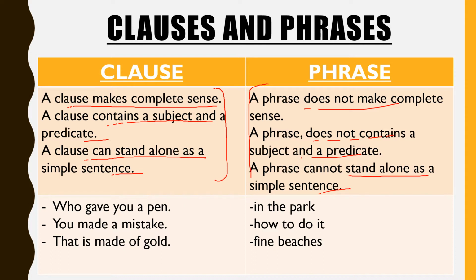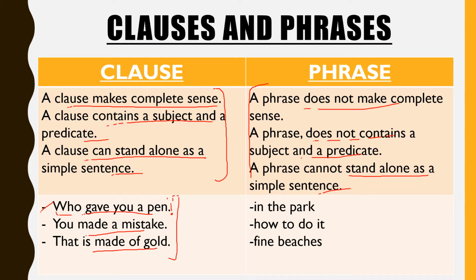Let us see examples now. See here, first example, who gave you a pen? So see here, if we add a question mark here, who gave you a pen? So this is a clause because the sentence is complete in its meaning. You made a mistake. That is made of gold. So in all these sentences you can see there are subject and predicate.